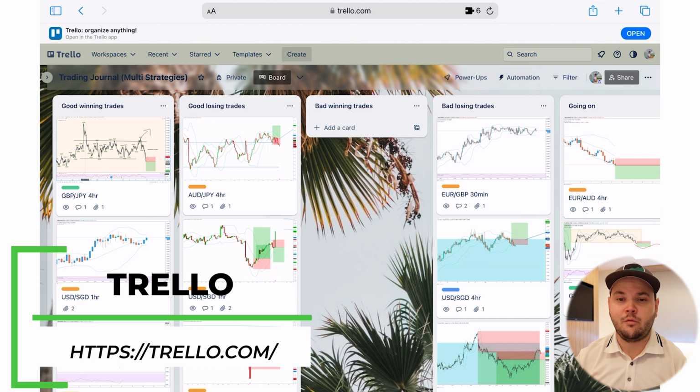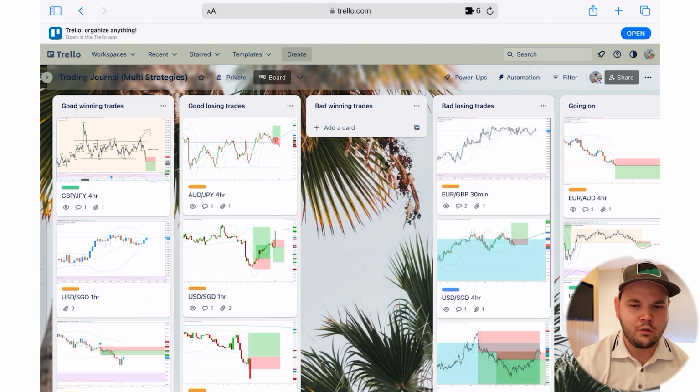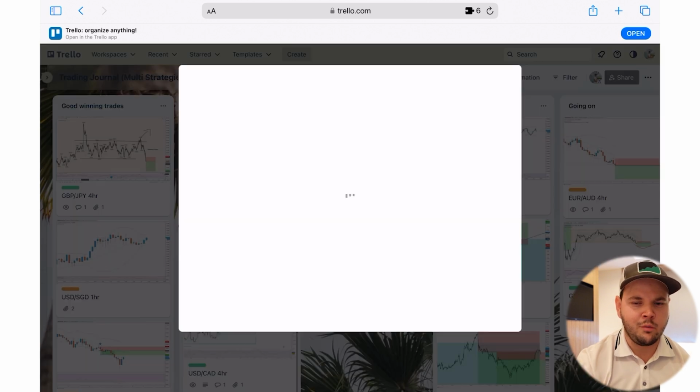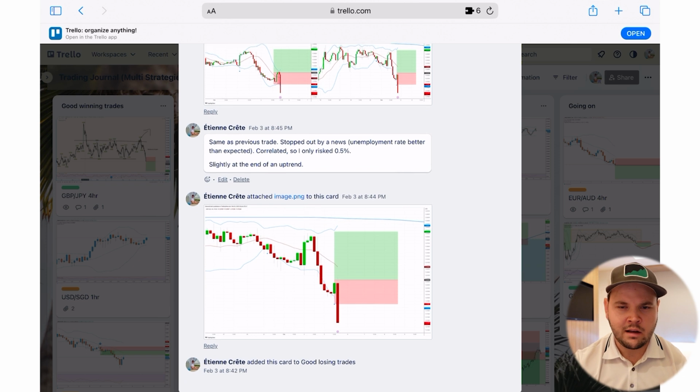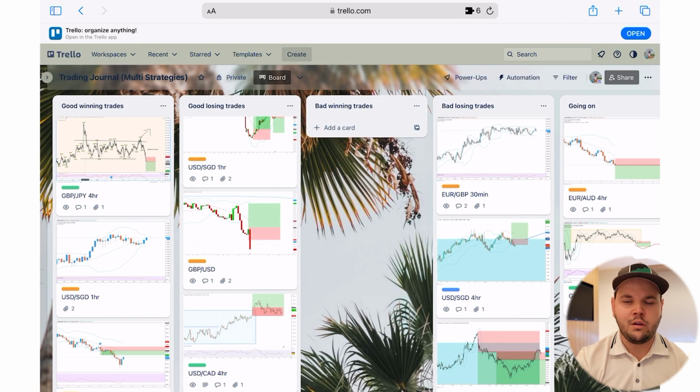Now they also got an app, of course, for iOS, for Android, so you can use this anywhere else you want. But it's a cool way to keep your screenshots in your trades. I keep this very well organized here. I can look back at my trades, see what I did well, what I didn't do well, and how I can improve. So it's a cool way to keep track of this.